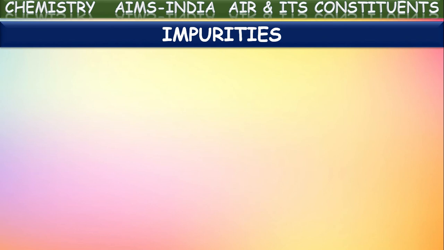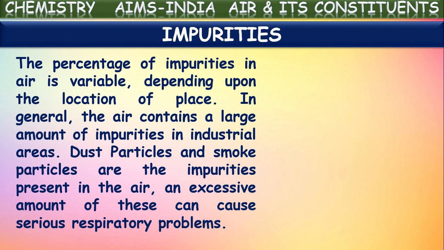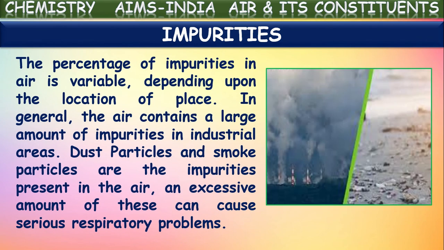Next, the other constituent is impurities. The percentage of impurities in the air is variable depending upon the location of the place. In general, the air contains a large amount of impurities in industrial areas, where more industries produce large amounts of impurities in the air. Dust particles and smoke particles are the impurities present in the air.